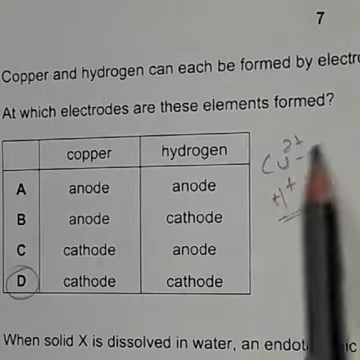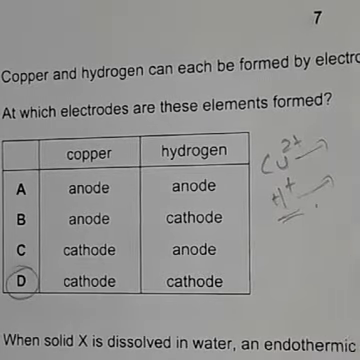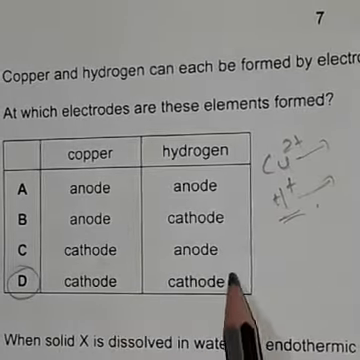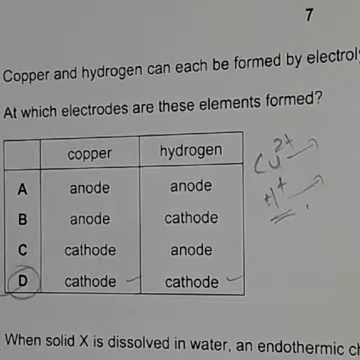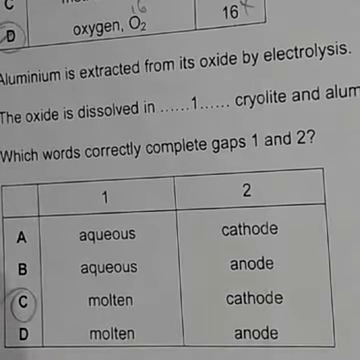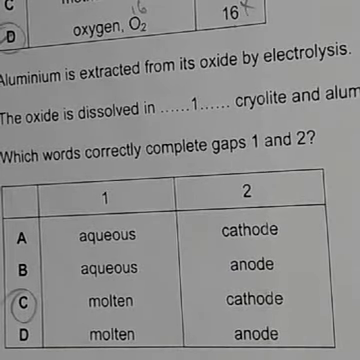So they will go to the negatively charged electrode, the cathode. Both will deposit at the cathode. So the answer is D, the last option. Okay, next question number 12. This question is from June 2009.